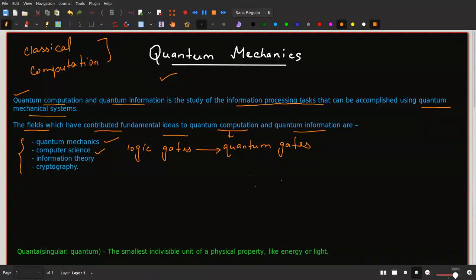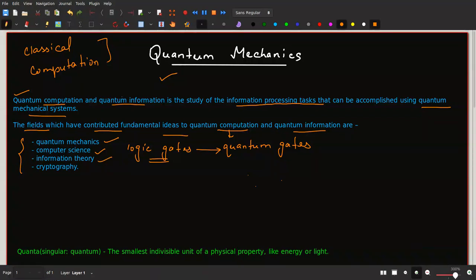So this idea of quantum gates has been derived from logic gates itself. Right? So this logic gate is forming the base on top of which some quantum mechanical theories have been applied, and we have something called quantum gates. So that is how computer science has contributed. This is one such example, but there are a lot more that we will study in upcoming lectures. Next is information theory.